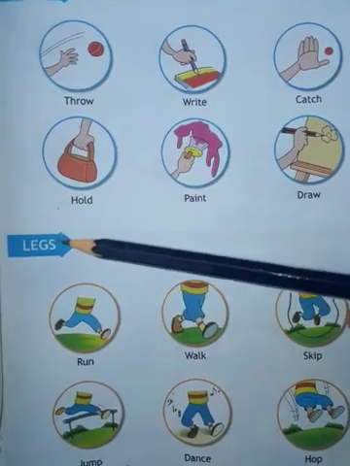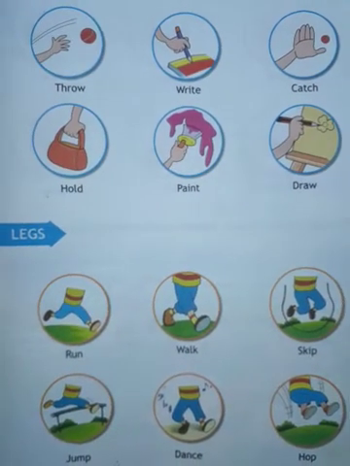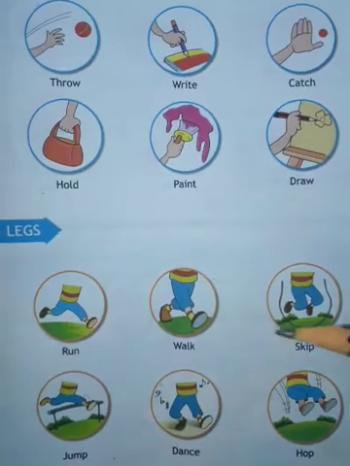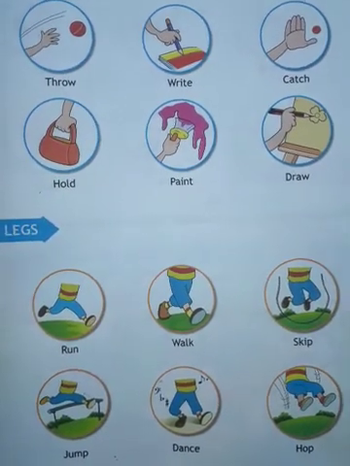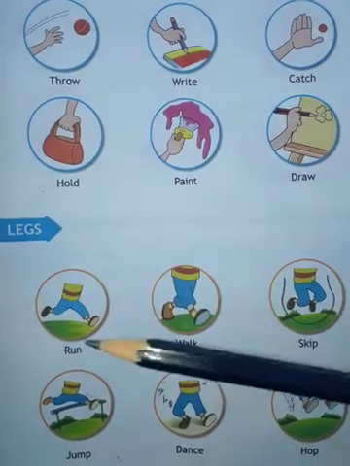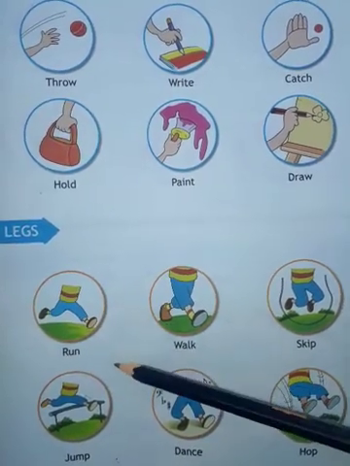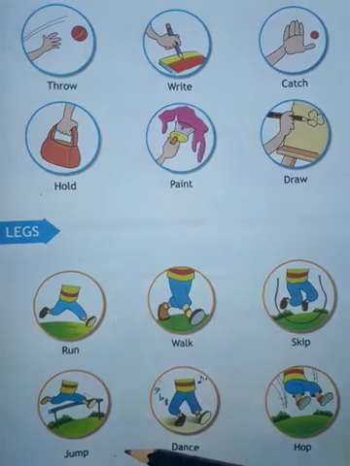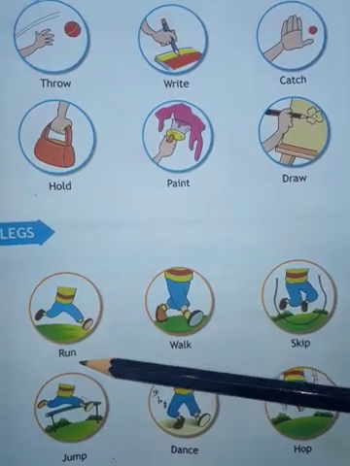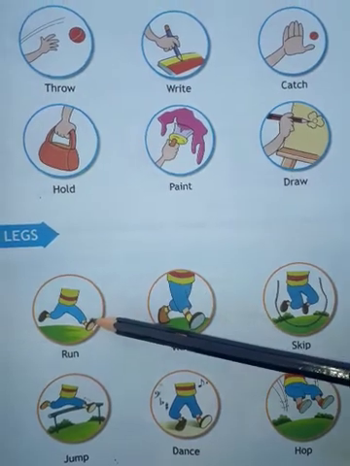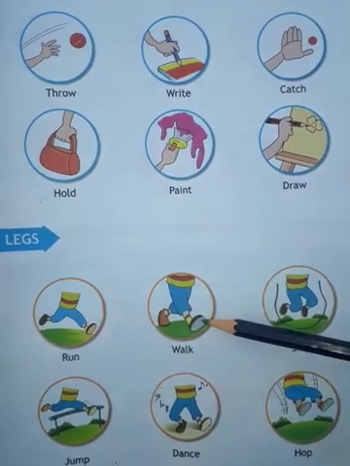Next, legs. So now we understand about the legs, how our legs help in our daily routine. You can see run, walk, skip, jump, dance and hop. So how can you run? You can run with the help of your leg. How can you walk?